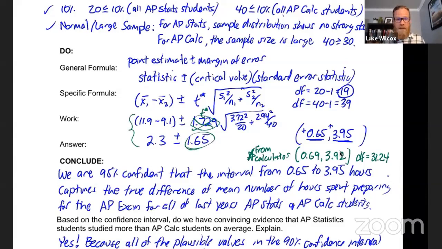So that's up to you on the AP exam, both the conservative approach to the degrees of freedom as well as the fancy approach using the big long formula. Either one of those would be accepted on the AP exam.